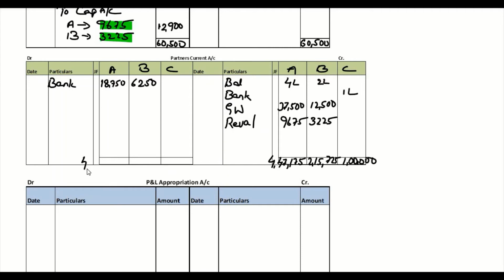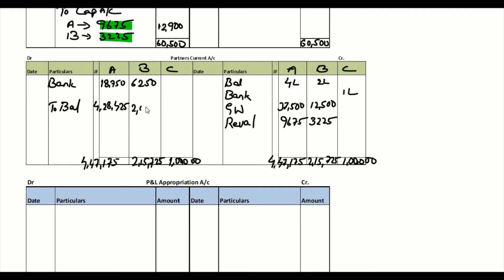So the balancing figure here is 4,28,425.